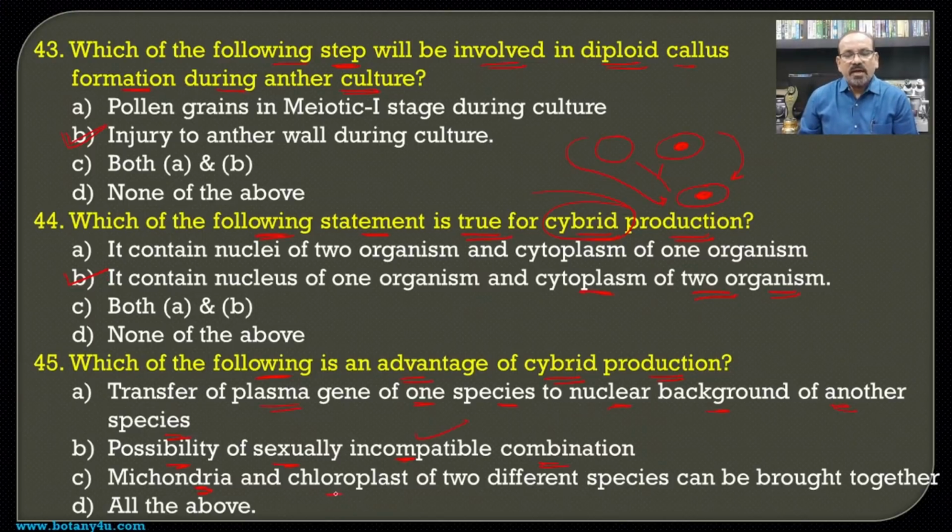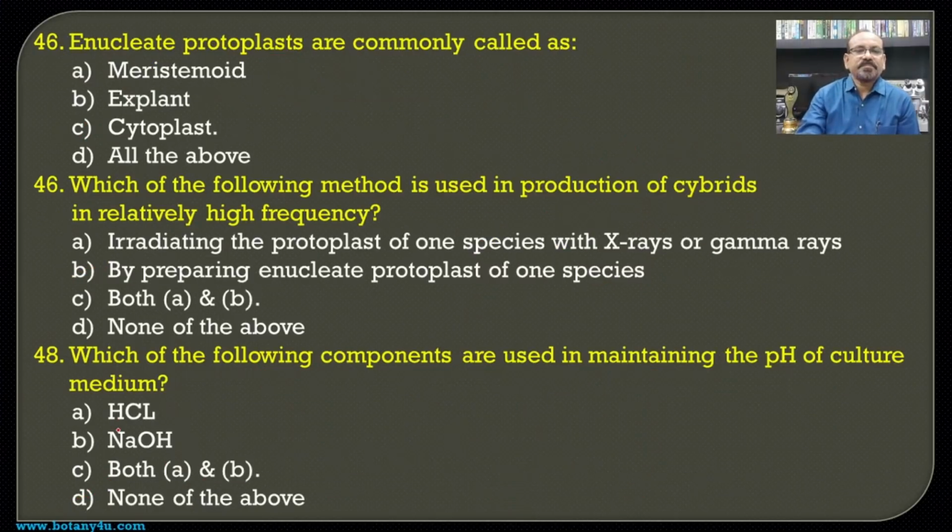Then mitochondria and the chloroplast of the two different species can be brought together, because of the combination of the cytoplasm of the two different organisms. Here there may be a combination of the cytoplasm containing the mitochondria and the chloroplast, and hence it is also possible, and hence all the above becomes the answer for this question.